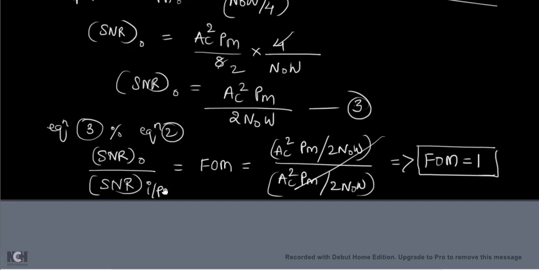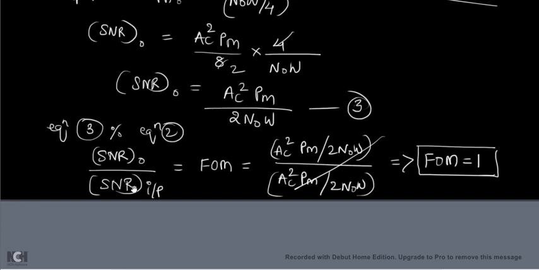So your AM receiver is not that good compared to the DSBSC receiver, because the AM receiver adds noise into the system, but the DSBSC receiver does not add any noise, because you got a figure of merit of 1. But for the AM receiver you will get a figure of merit less than 1. That means the SNR output is lesser than the SNR input, so the AM receiver adds some noise. Remember, why is the noise getting added in the AM receiver? Because you are using a